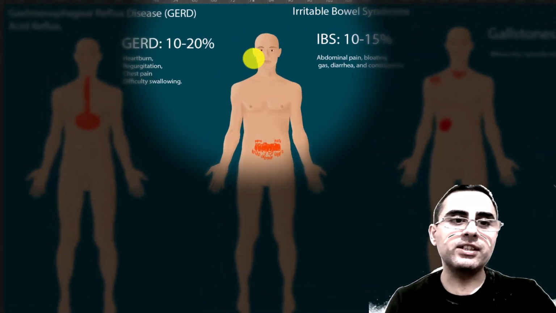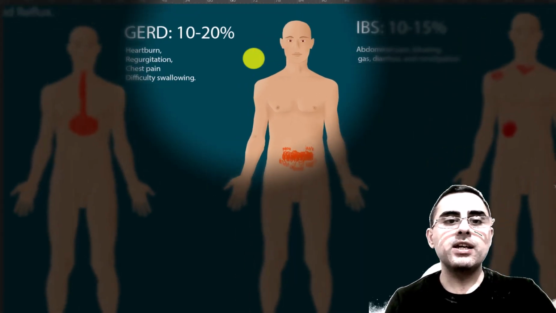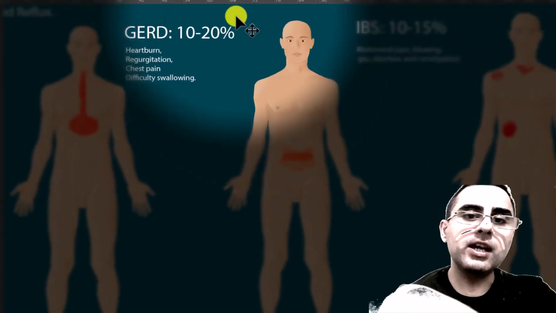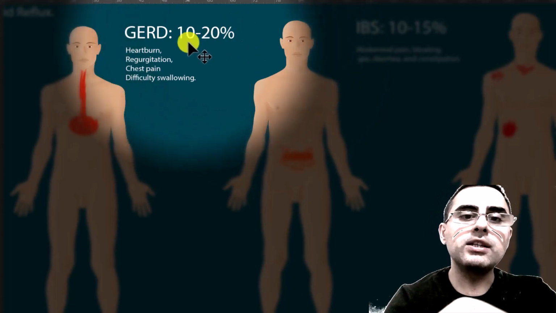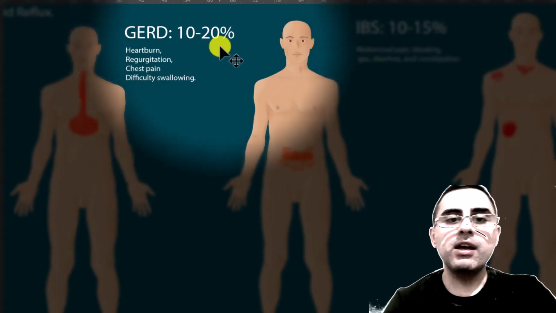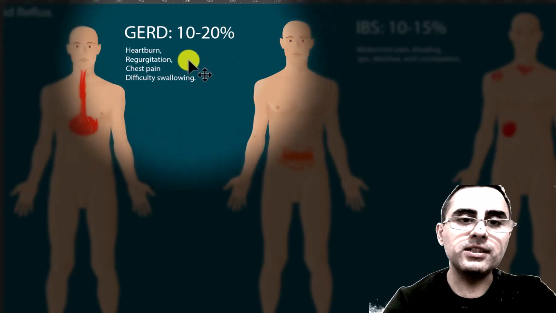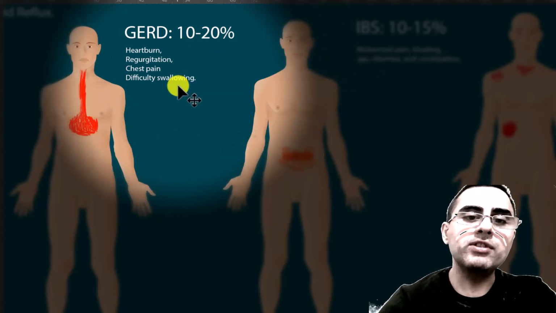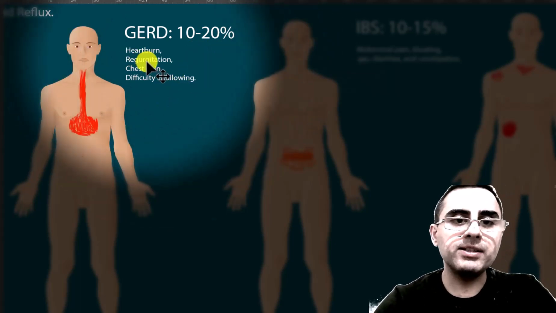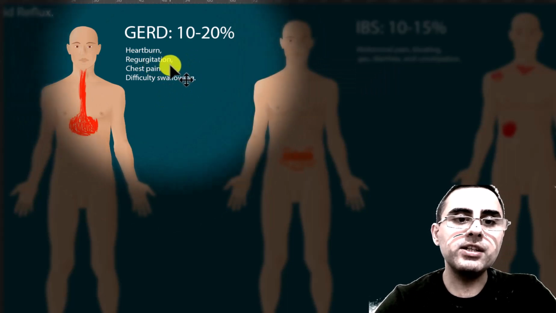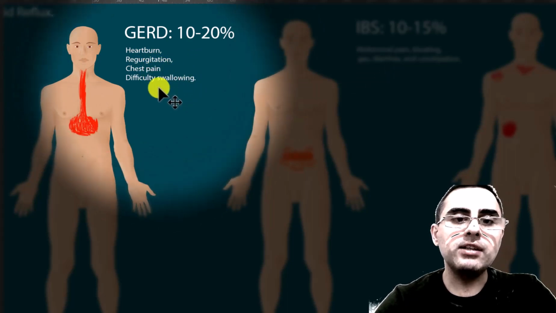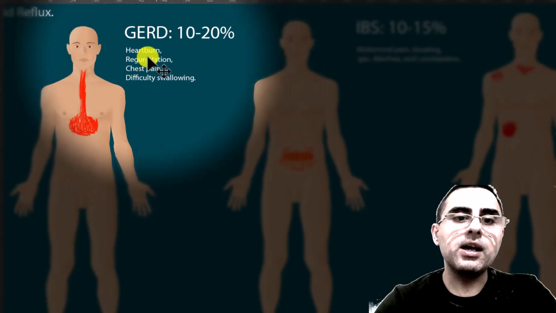Gastroesophageal reflux disease, also known as acid reflux or GERD, occurs in 10 to 20% of abdominal pain cases. Most important symptoms are heartburn, regurgitation, chest pain, and difficulty swallowing.